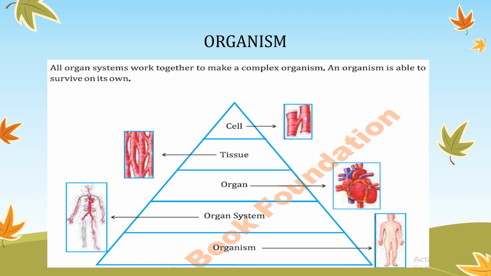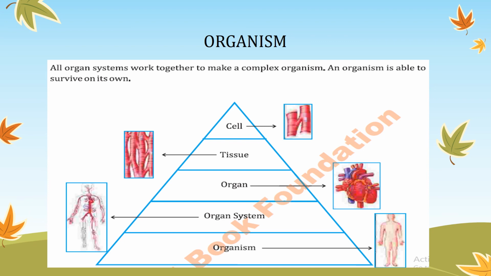Next to the tissue is the organ. And how are these organs formed? Organ is the combination of different types of tissues. Different tissues work together and then an organ is formed. In the same way, different types of organs work together and then a system is formed, an organ system.